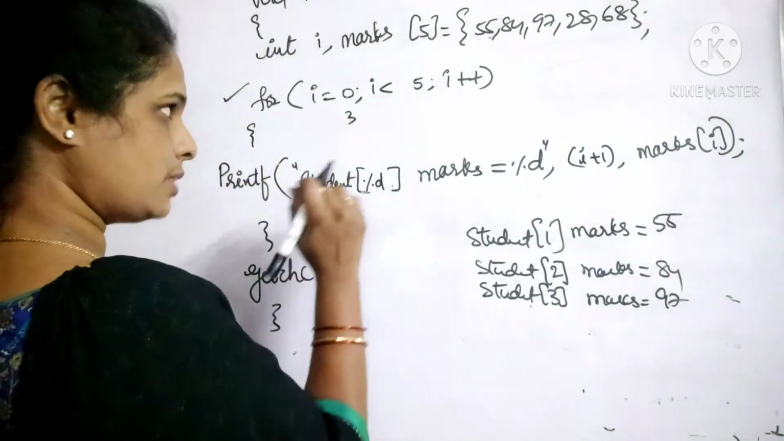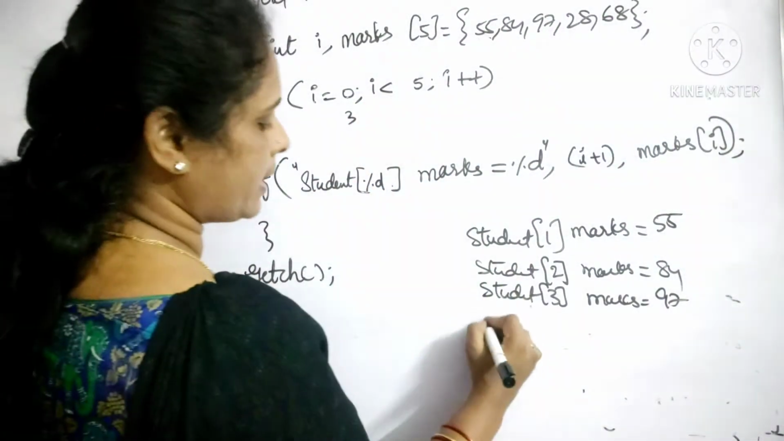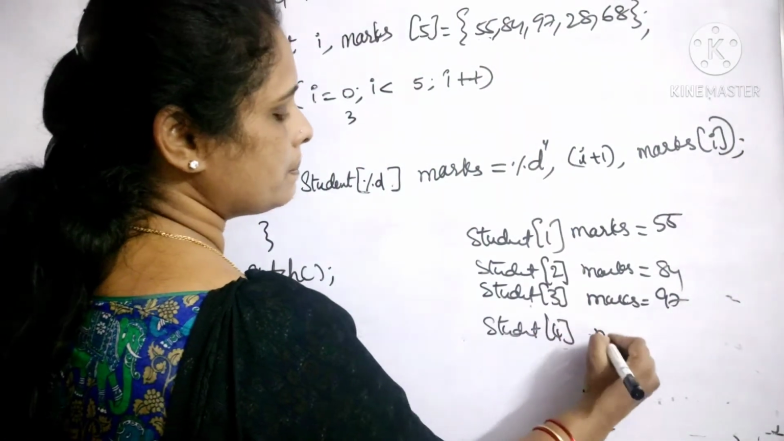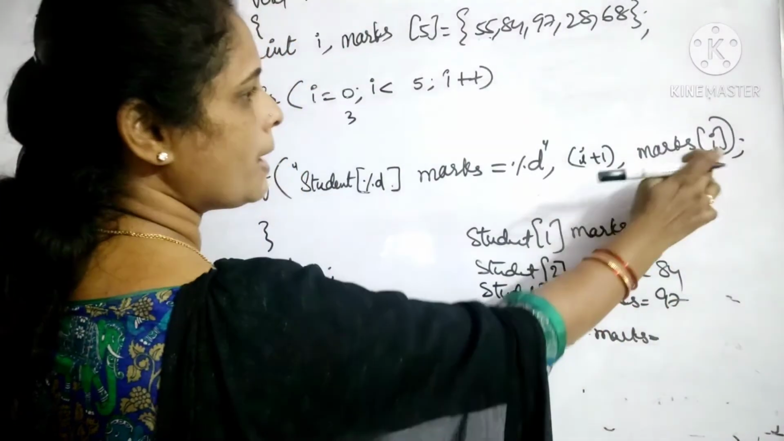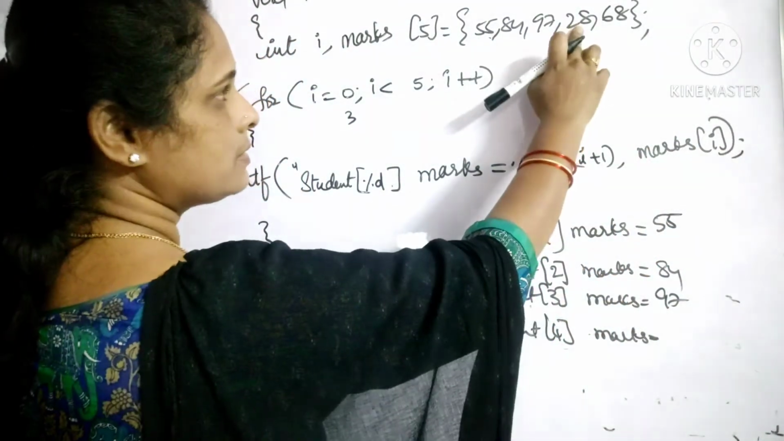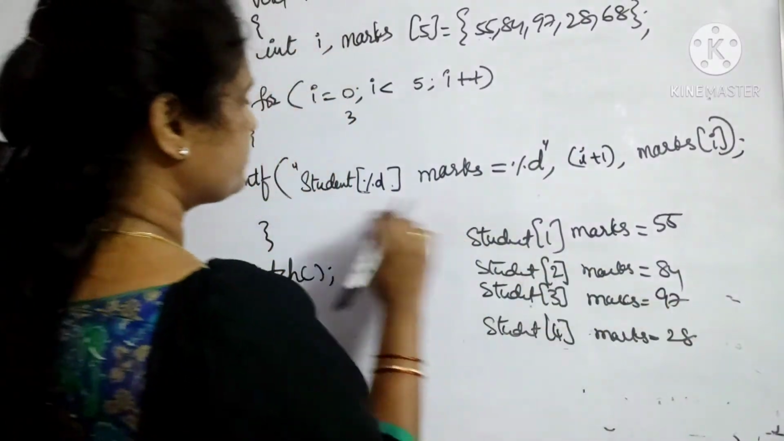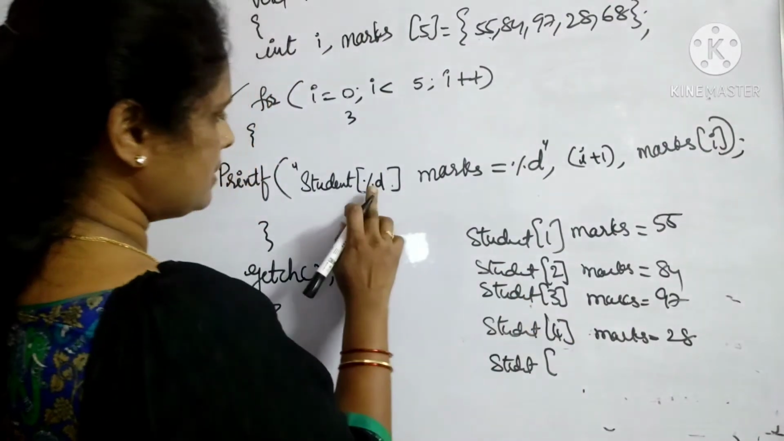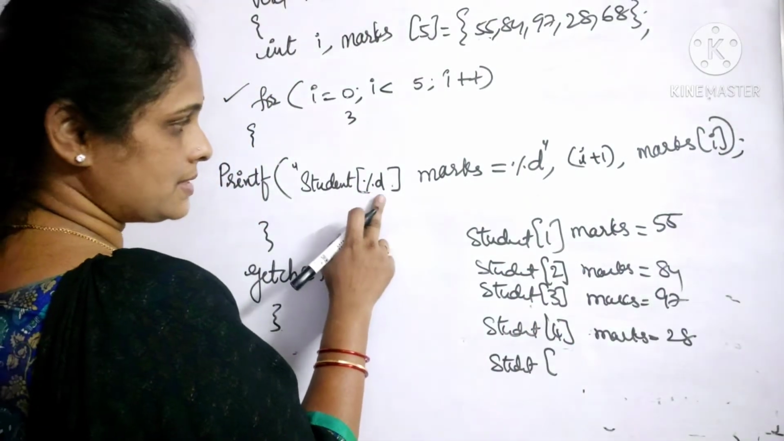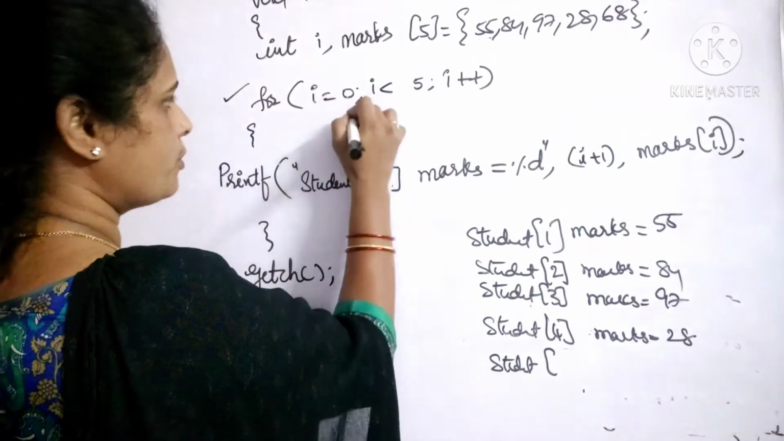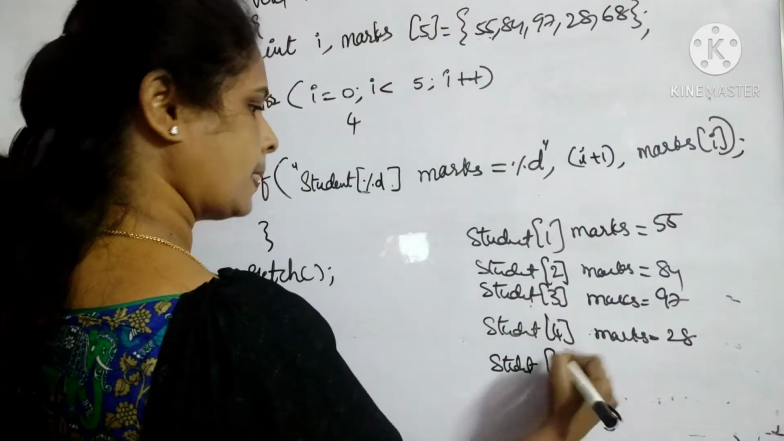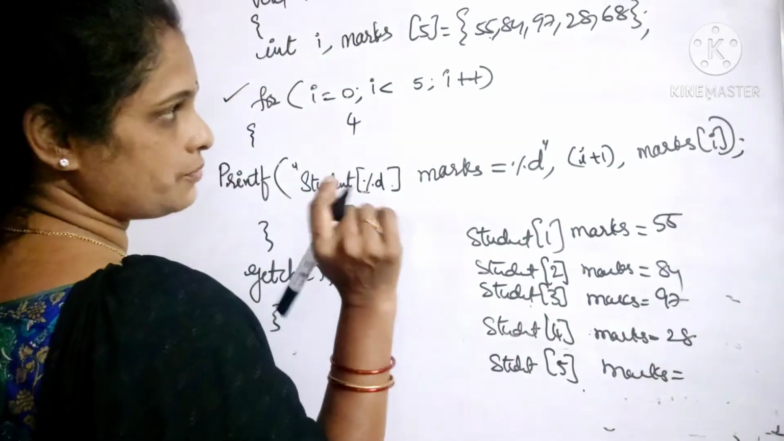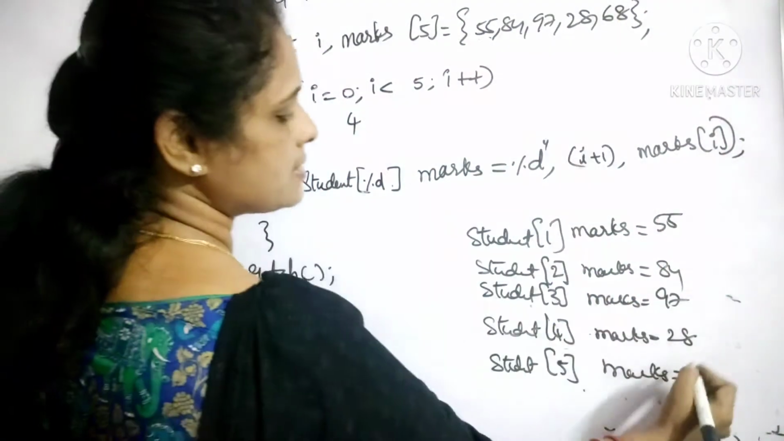This time it is 3. I value is 3. So student I plus 1. So 3 plus 1, that is 4. Marks is equal to marks of I, marks of 3, that is third position, that is 28. Then comes a student percentile d. Again this time it is I plus 1. So it became 4 here. 4 plus 1 is 5. Marks is equal to marks of 4. What is marks 4? It is 68.